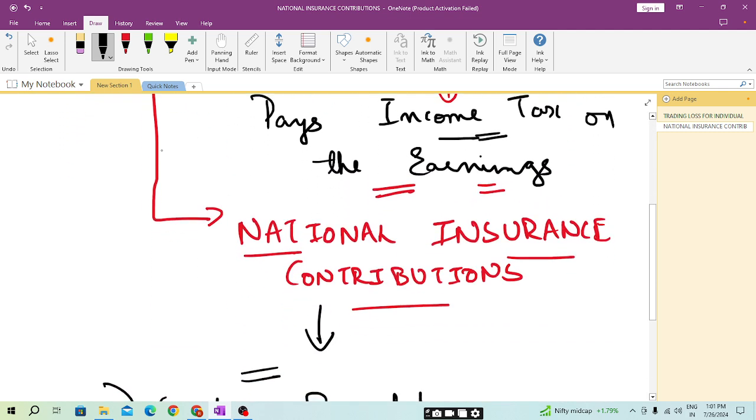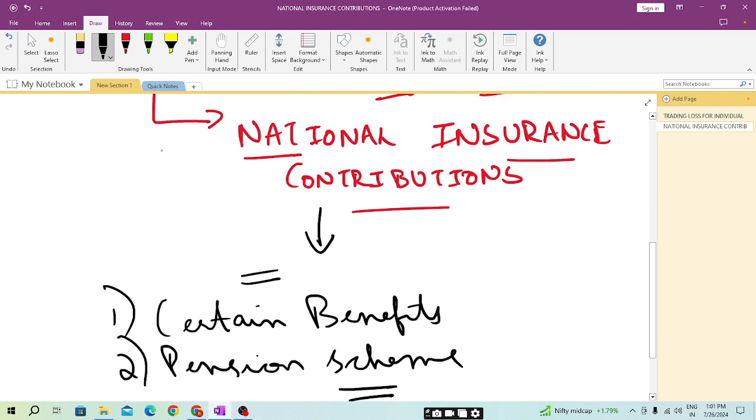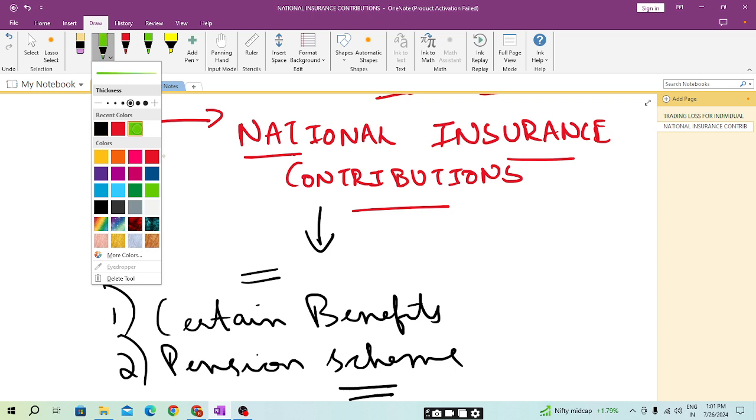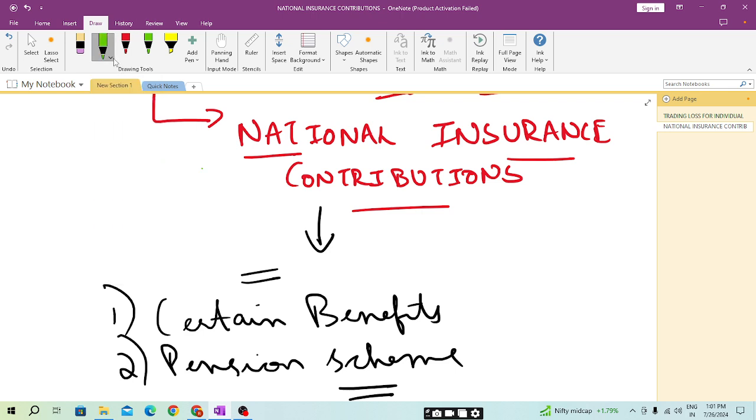Because this contribution will help the individual to qualify for certain benefits and qualify for pension schemes. The pension schemes we have already covered in a different chapter. If an individual contributes to the national insurance contribution, he will qualify for certain benefits and pension scheme.